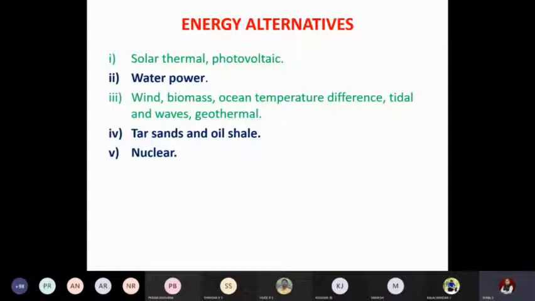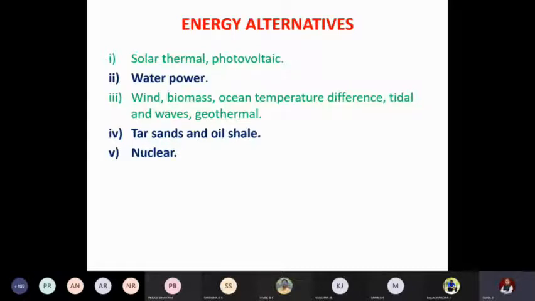Here we have to discuss 5 different alternatives, as I told you in the previous class. Out of these, solar, wind, biomass, ocean thermal, wave, and geothermal we will study in detail in the upcoming modules, so I have not discussed them here, because it takes a lot of time and would be repetitive. So directly we will move to water power, tar sands and oil shale, and nuclear power. These three topics we will not be discussing in detail in the syllabus, so I will discuss them here. The ones mentioned in green are modules 2, 3, 4, 5 in our syllabus, and we will discuss them in detail in those respective modules.